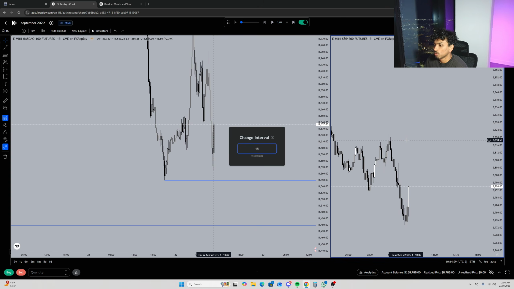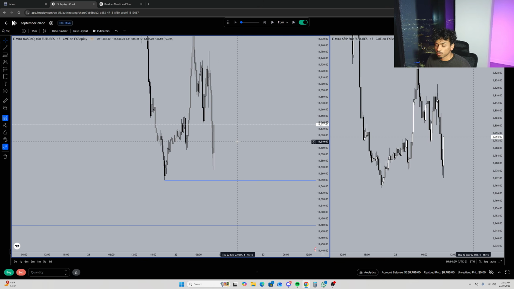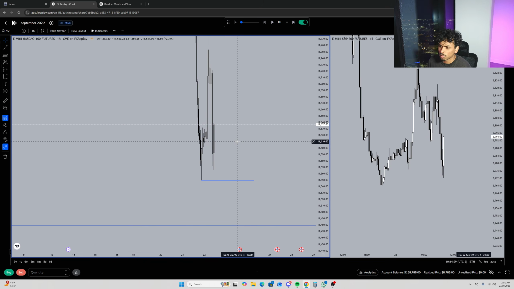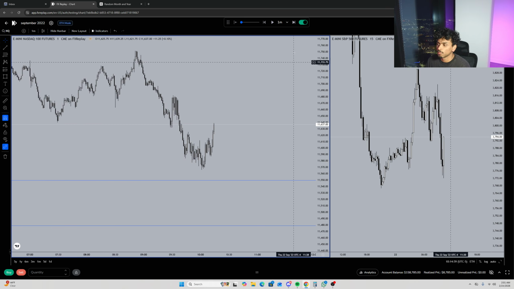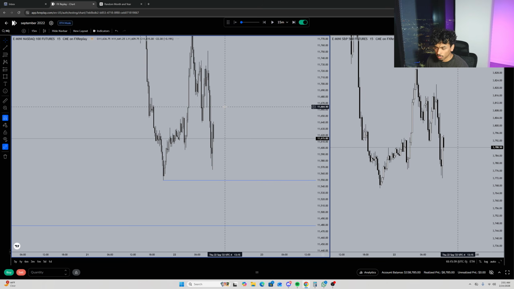Let's look at ES really quick. Okay, we are rejecting kind of off that same area. Are we kind of rejecting off of this right here though? Okay, kind of. Let's see if we can get a continuation lower still. Okay, off of this 15-minute.